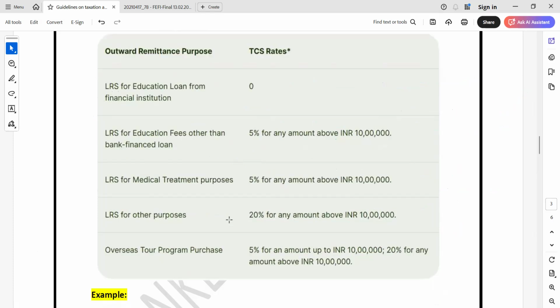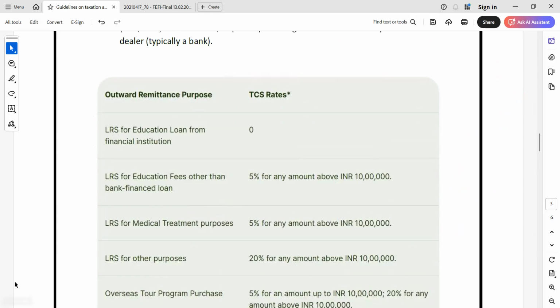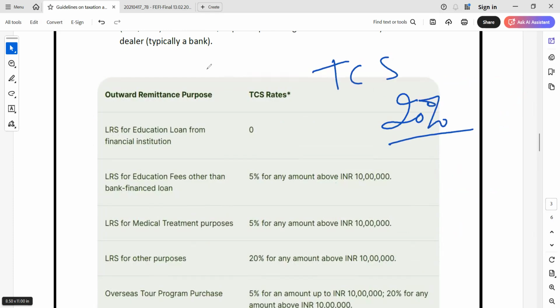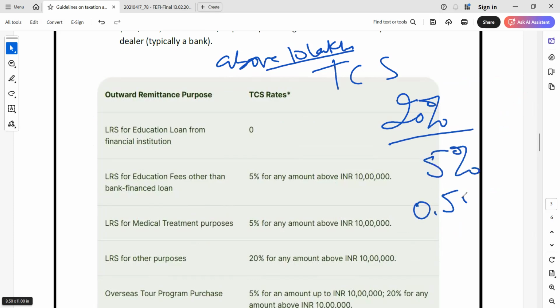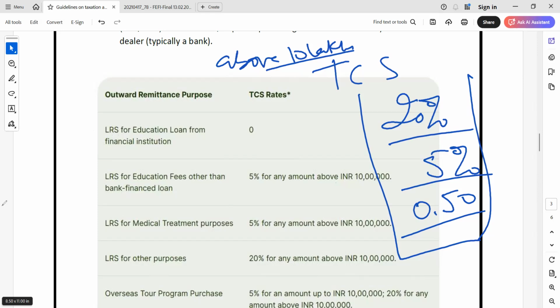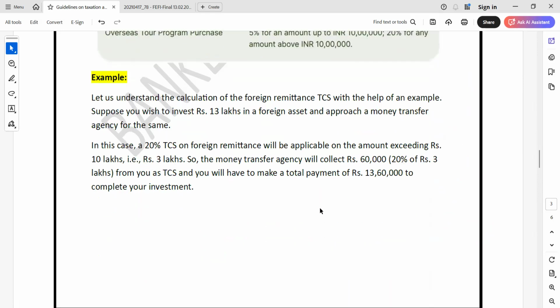Okay, so these are the various TCS rates. You have to simply remember that a flat 20% is applicable for TCS above 10 lakh rupees. So 20% is normal, 5% for education, and if an education loan is available, then half a percent. So you have to remember this, then you can easily clear the question if anything comes from here. Okay, so an example is also here.